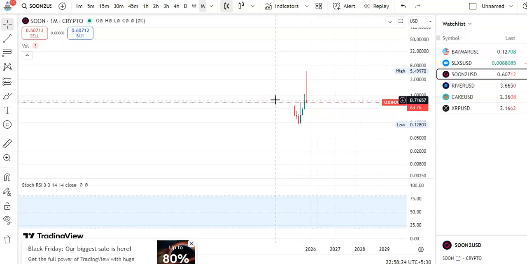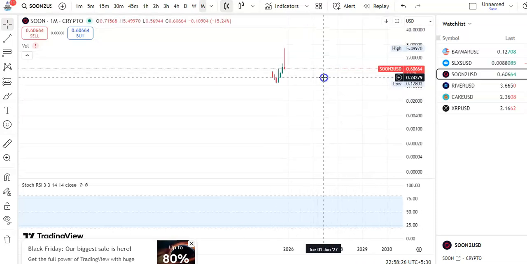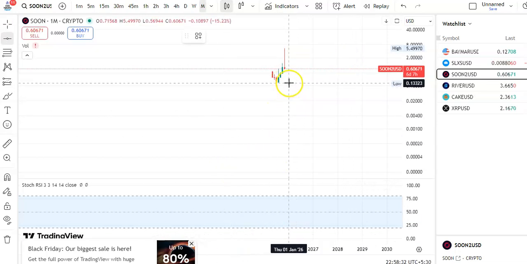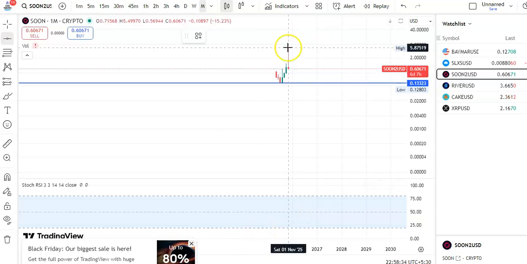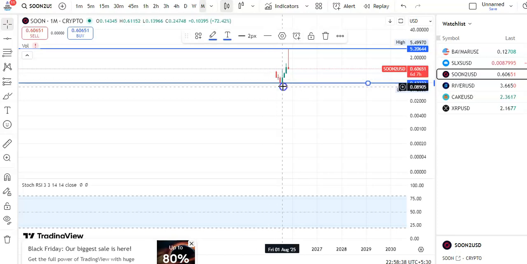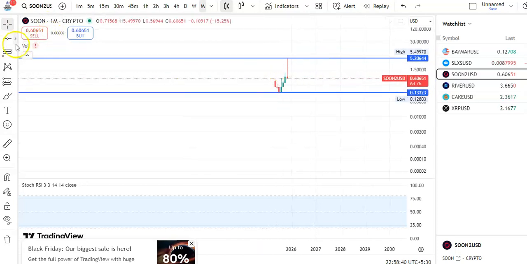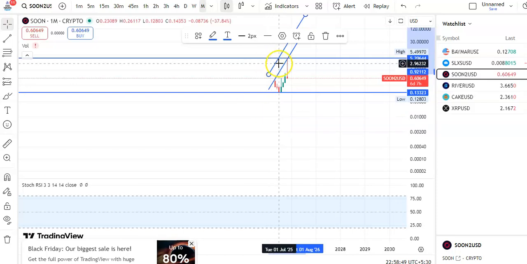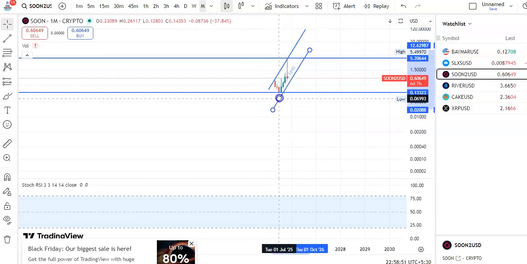So you can see that I'm in the monthly chart. Let me draw the trend line. You can see this is the support trend line, and this is the resistance trend line. Previously the candles were falling and then it has started moving up. So if you draw the trend line, you can see this is the resistance trend line and this is the support trend line. Within this channel pattern only the candles are moving up.